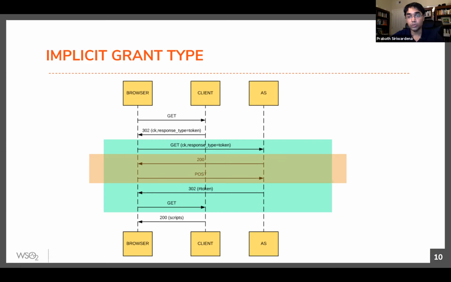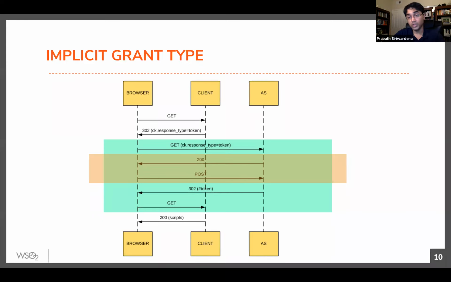The most critical issue is when you invoke an external API from your application, from your JavaScript, when you click that link, what is in the location bar of the browser will go as a referrer header to the external application. Since the access token is in a URI fragment, that will also get added to the referrer header, so the external parties can discover what your access token is. So that's why you must not use implicit grant type for any sort of applications today.